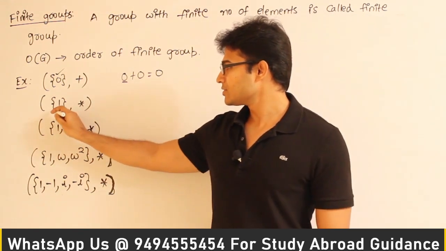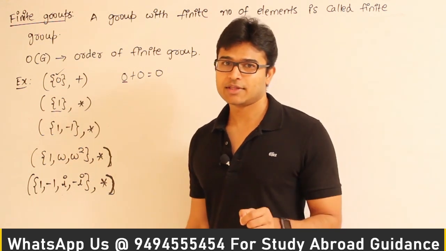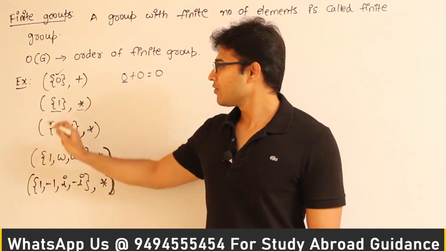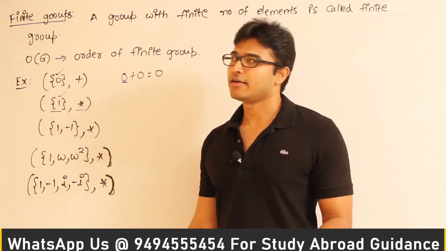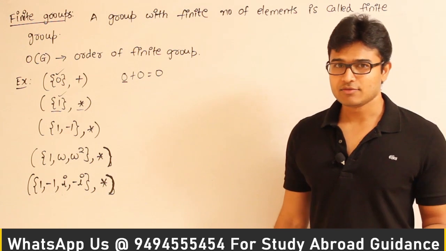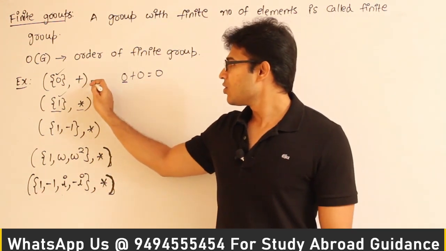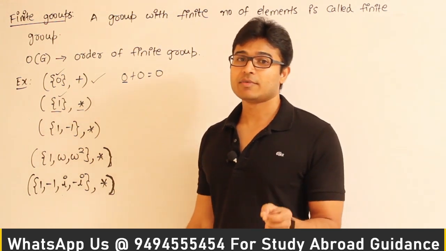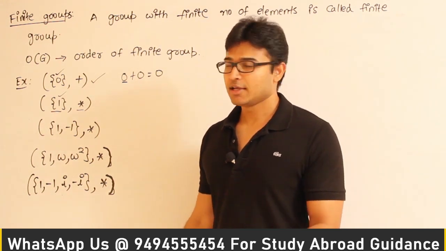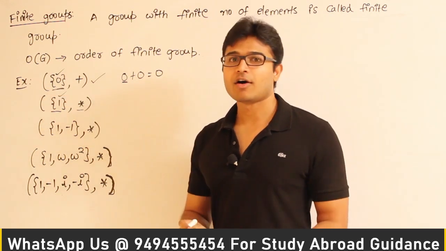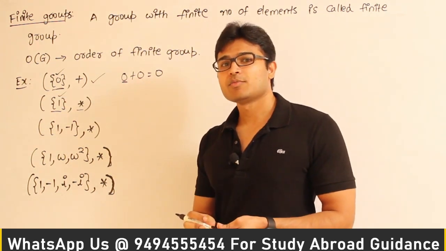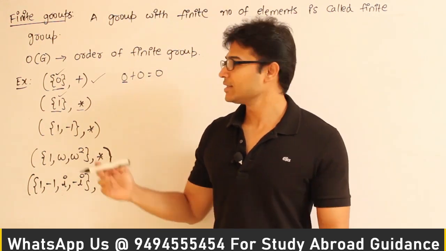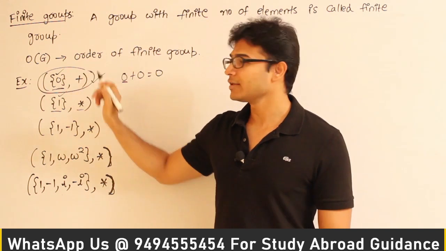And if you see this particular set, containing one element which is 1, and you have the operation star, now this 1 is again the identity element, right? In fact, this is the only group with a finite number of elements from the real number set, which contains one element, or the only finite group possible under addition with respect to real numbers is only this one. You cannot get any other group.